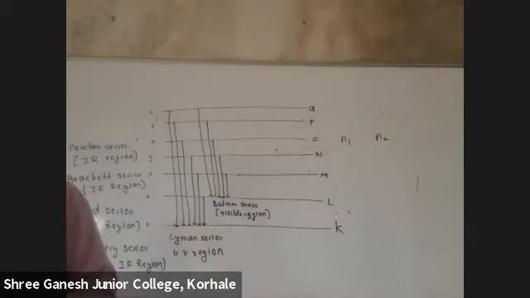Can I say the same series for He plus, one electron only? This series is for one electron species. Though the name is written hydrogen line spectrum, all will have the same series if the number of electrons is how much? 1. So Li 2 plus, Be 3 plus, boron 4 plus. Boron is 4 means 3 plus? Sorry, boron is 5, no? So 4 plus.